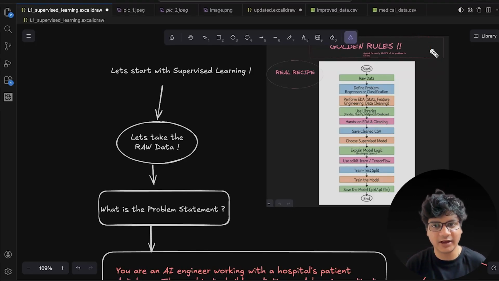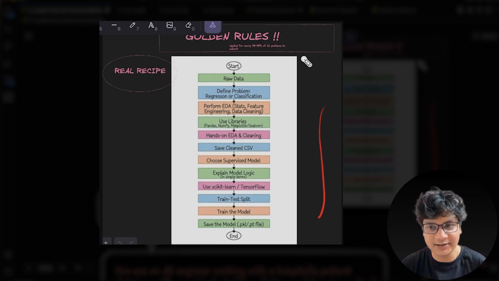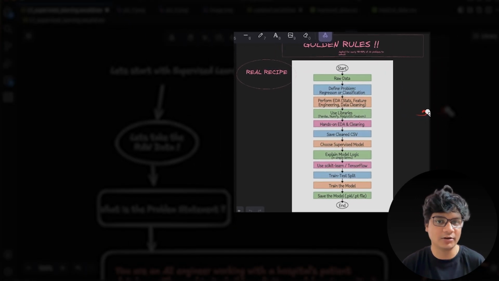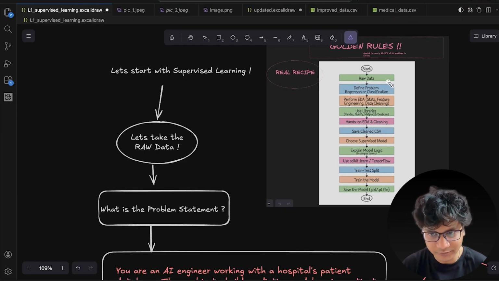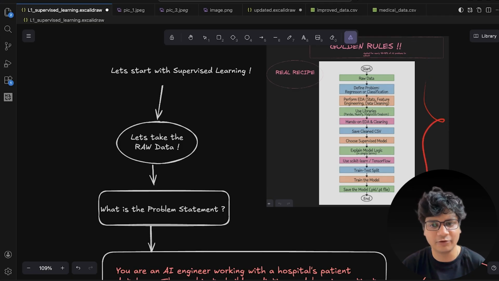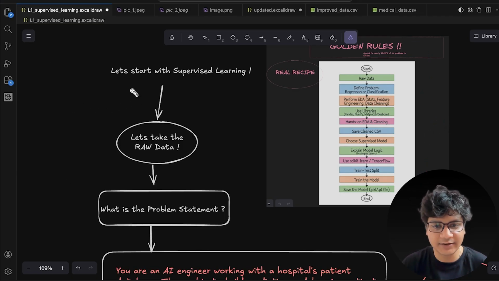So in the last lecture, we understood the role of AI, the classifications of AI and other things, right? I have taken one of these snapshots, so these are the golden rules that we will be following throughout the lecture. So let's start with supervised learning.